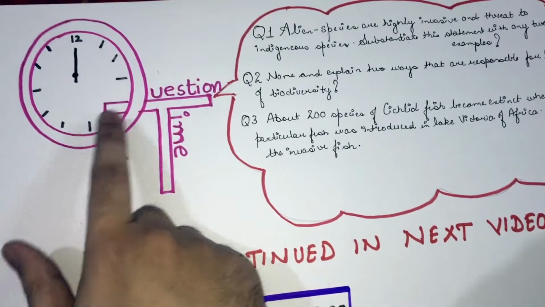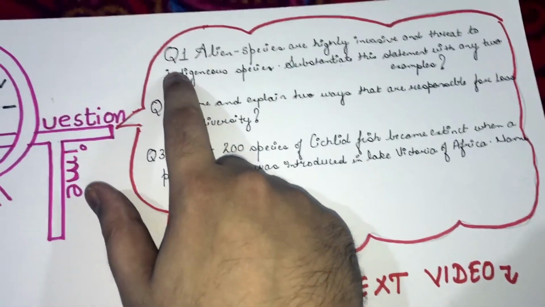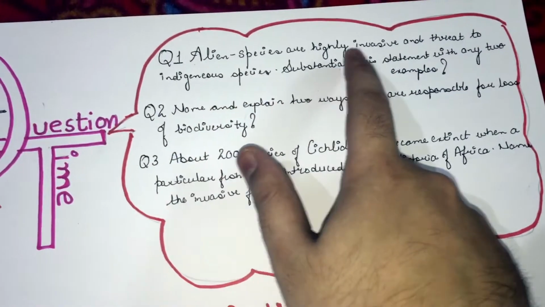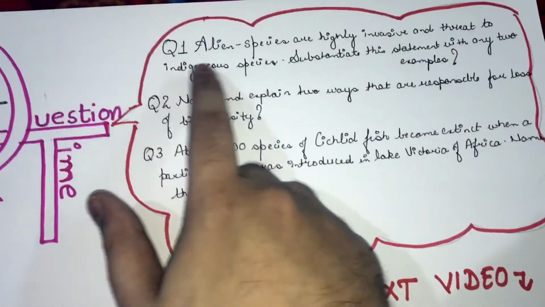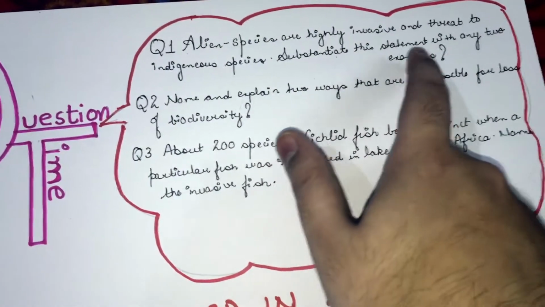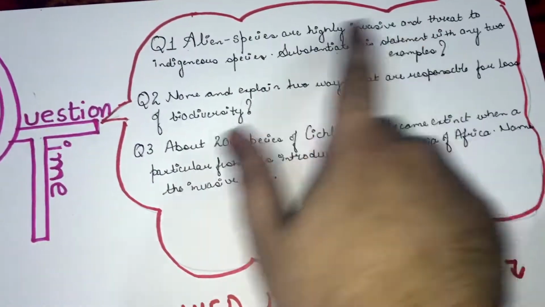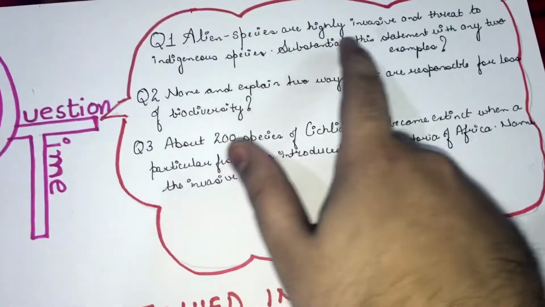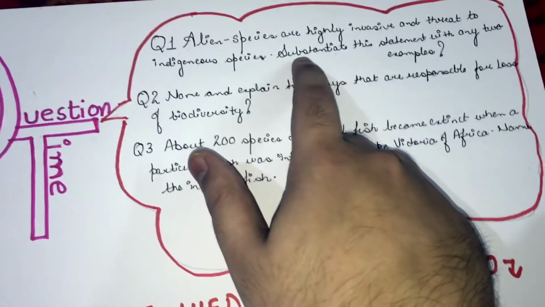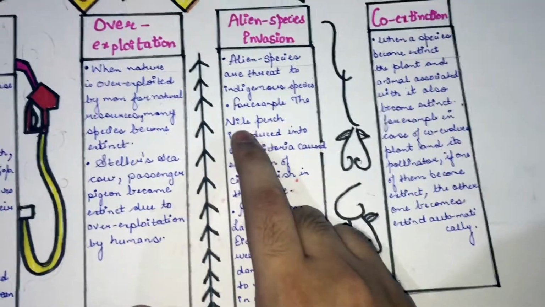So now it is question time. Question number 1: alien species are highly invasive and a threat to indigenous species. Substantiate this statement with any two examples. We know these are two examples of alien species invasion.